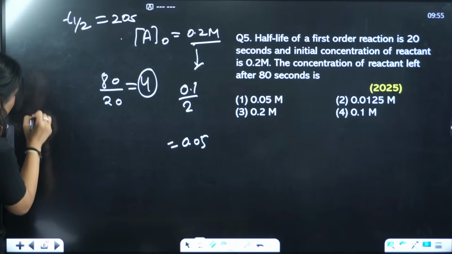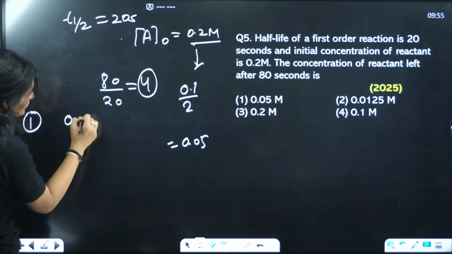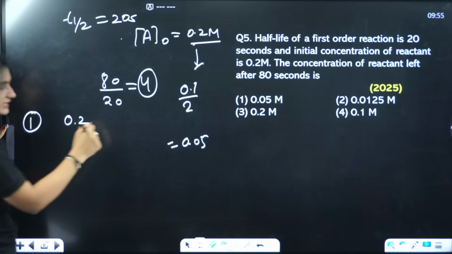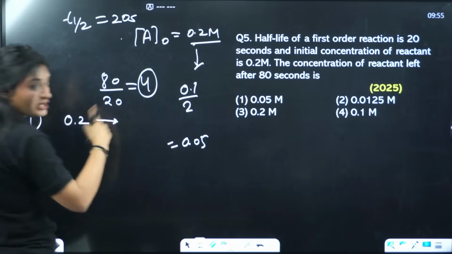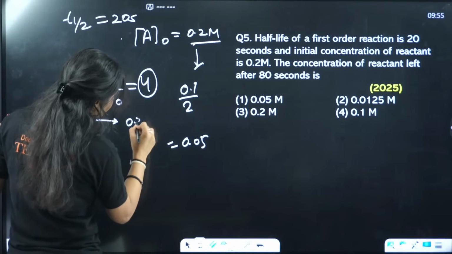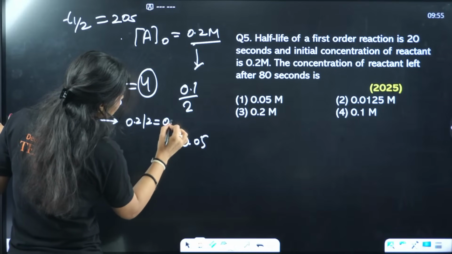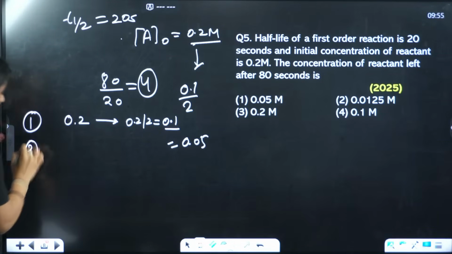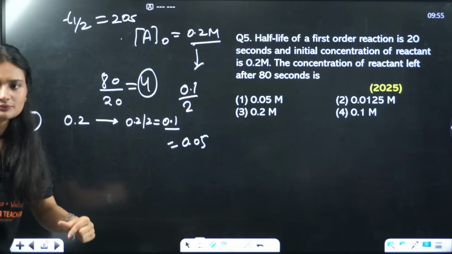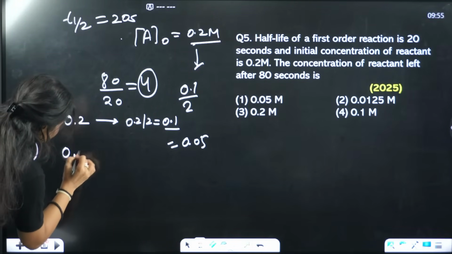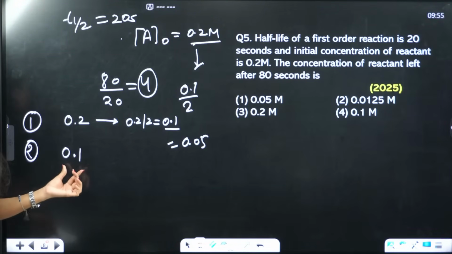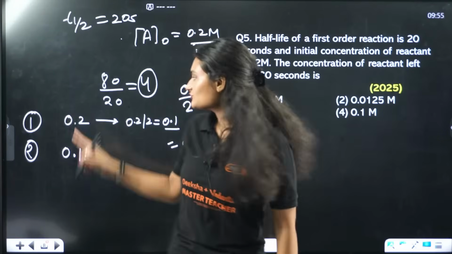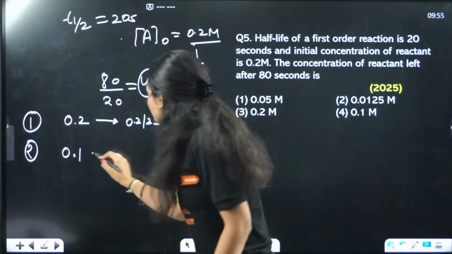First half-life, the concentration is 0.2. After 20 seconds, the concentration is halved, 0.2 by 2. That means now the concentration is 0.1. Clear? After the second half-life, the concentration of reactant is 0.1. After the next 20 seconds, what will happen?